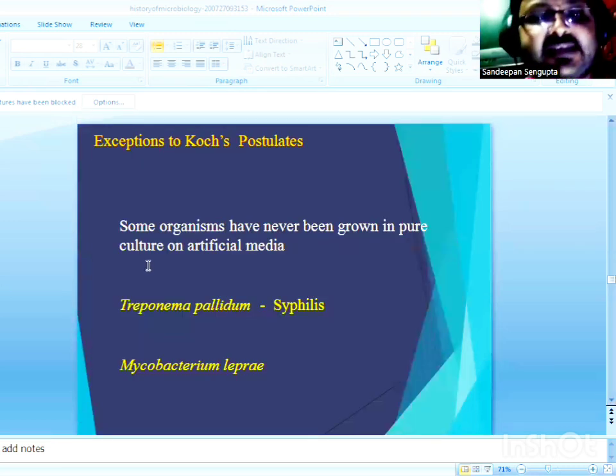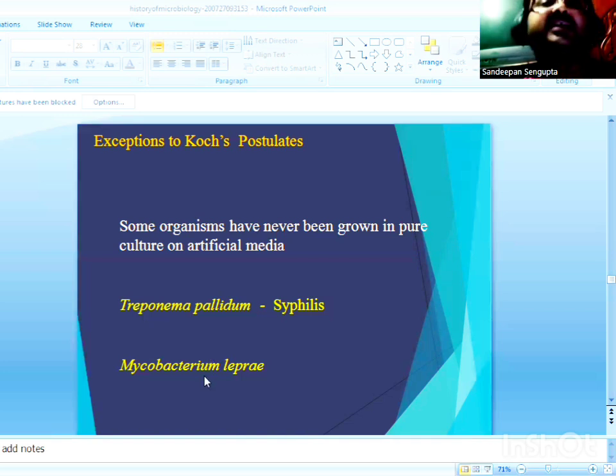There are some exceptions to Koch's postulates, like Treponema pallidum, a spirochete that causes syphilis, and Mycobacterium leprae, a pathogen that causes a disease called leprosy. But still, Koch's postulates are considered cornerstones to study the etiology, or the reason behind every new disease that is encountered in the field of medical microbiology.